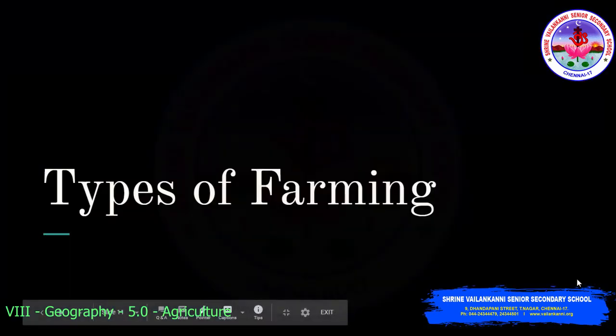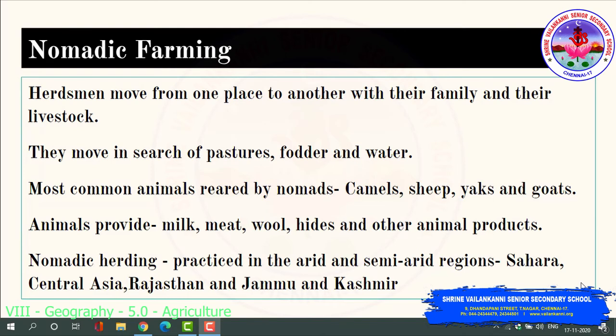Now we'll see about the types of farming. First and foremost is the nomadic farming. The nomadic farming refers to the practice of farming in which the herdsmen move from one place to another with their family and their livestock. So why are they moving? They are moving in search of pastures, fodder and water.